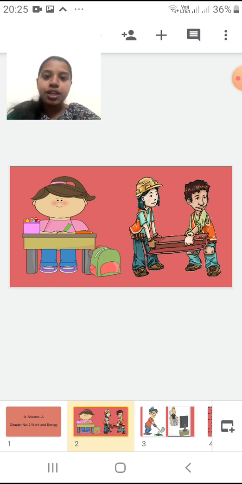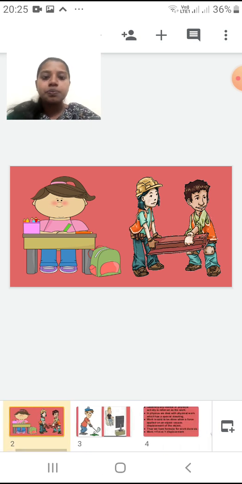In the second picture, both of them are lifting something, so they are doing some physical activity. These two types of activities, mental activity and physical activity, we together call the work done by them. So the work done can be of two types: physical activity or mental activity.